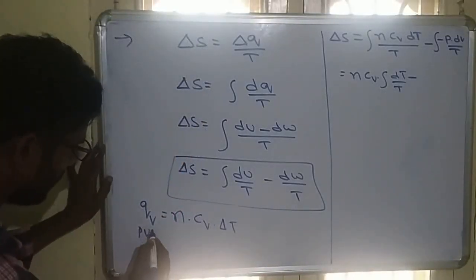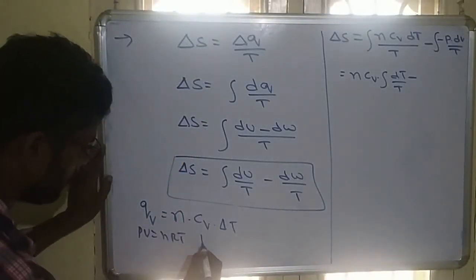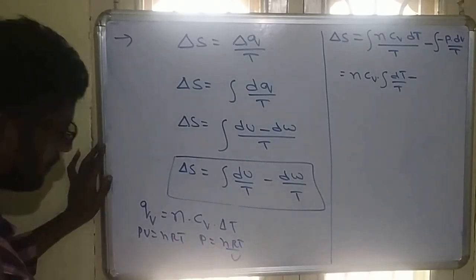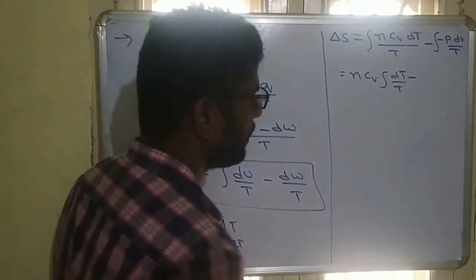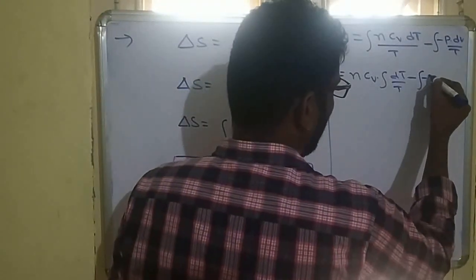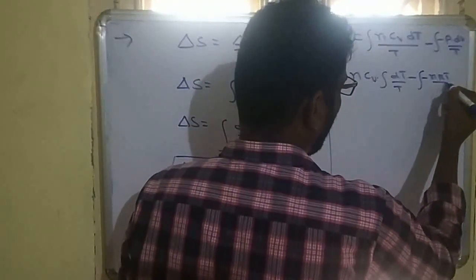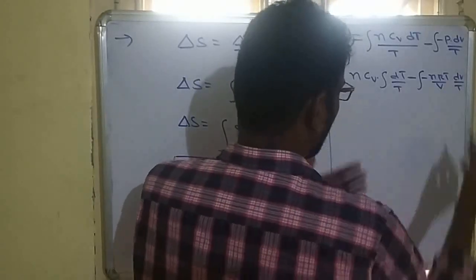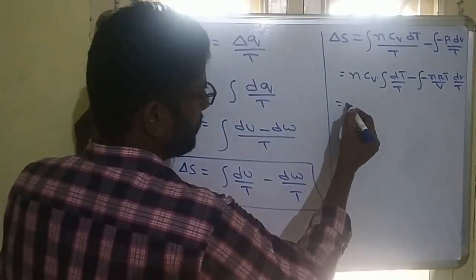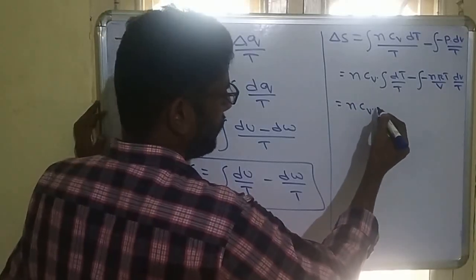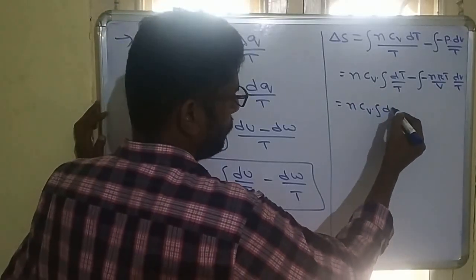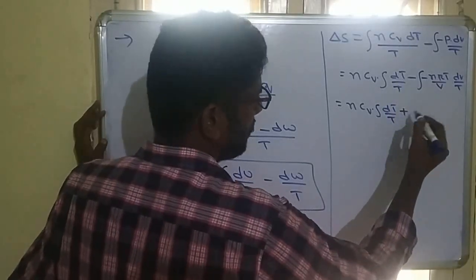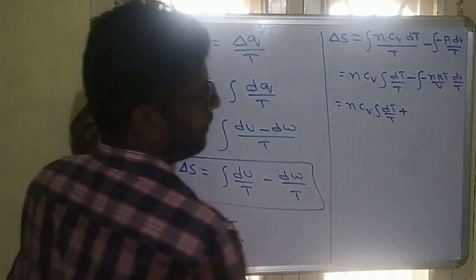But here PV is equal to nRT. From this, what is the P? P is equal to nRT by V. So in place of P, we can write nRT by V. So minus nRT by V into dV by T. So from this, n into Cv into integration of dT by T, minus into minus will be plus nRT.